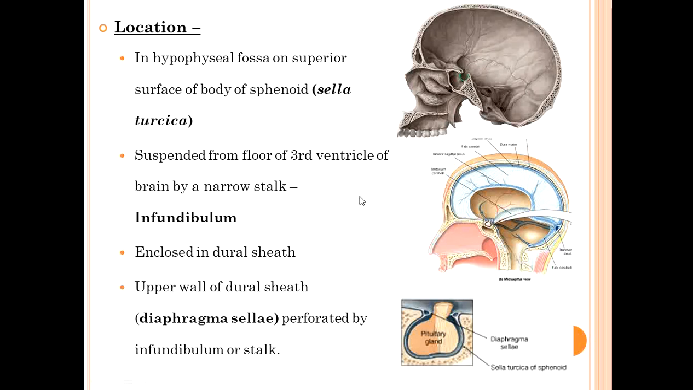Remember, there are three things. What is sella turcica? Sella turcica is the bony cavity or bony fossa, the hypophyseal fossa, where the pituitary gland is located.